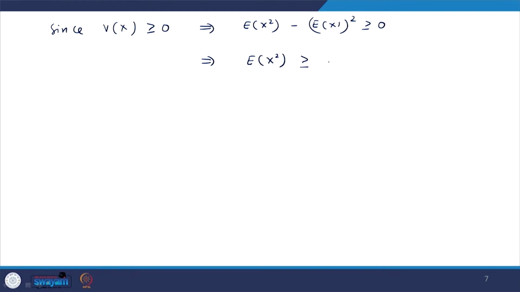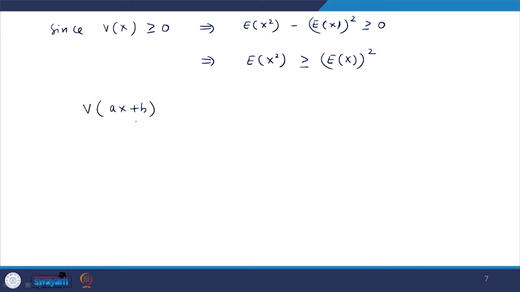So, we can say that since the variance of x is always greater than or equal to 0, that implies the expectation of x square minus the expectation of x whole square is always greater than or equal to 0. So, from this we can conclude that the expectation of x square is always greater than or equal to the expectation of x whole square. So, this is one result, that the expectation of x square is always greater than or equal to the expectation of x whole square.